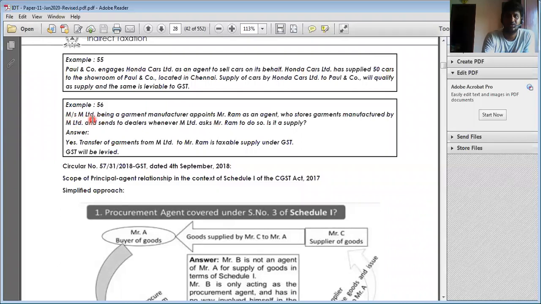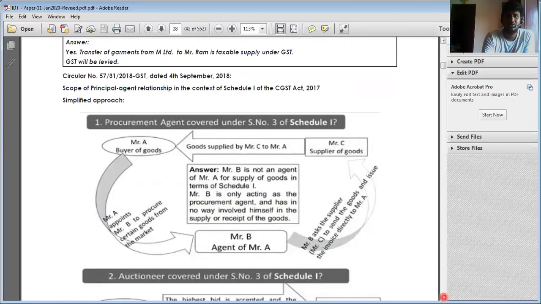Next, M Limited, being a garment manufacturer, appoints Mr. Ram as an agent who stores garments manufactured by M Limited and sends them to the dealer whatever M Limited asks Ram to do. Is it regarded as supply? Yes, because M Limited is giving goods to Ram as the agent without consideration, it is regarded as supply, since it is in furtherance of the business. Right? Next.